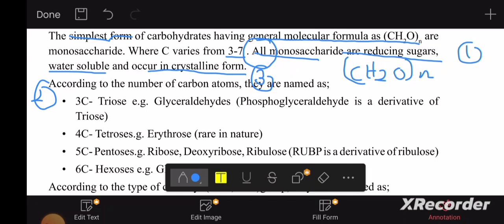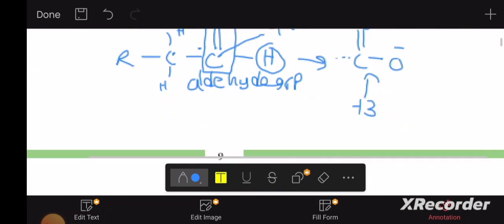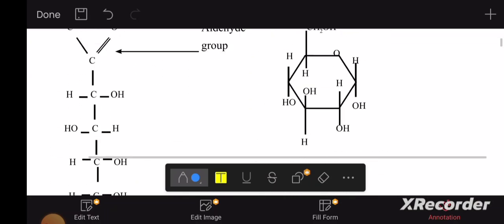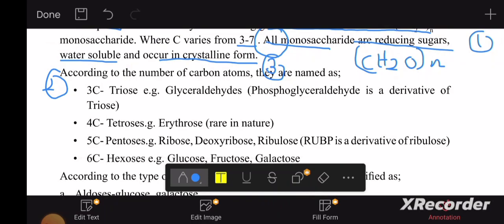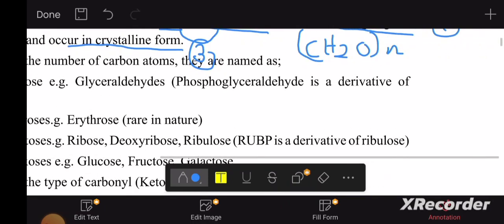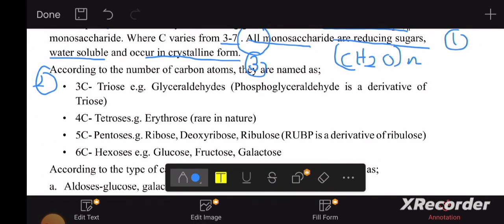Glucose, for example, is water soluble, by experience. So according to the number of carbon atoms, they're named. If it's 3 carbon, we say triose. So triose is the 3 carbon group. What are the examples of triose? Glyceraldehyde.